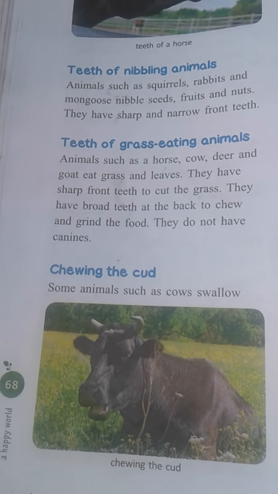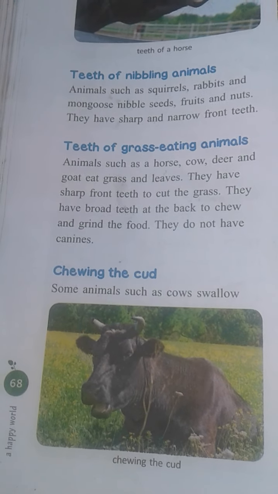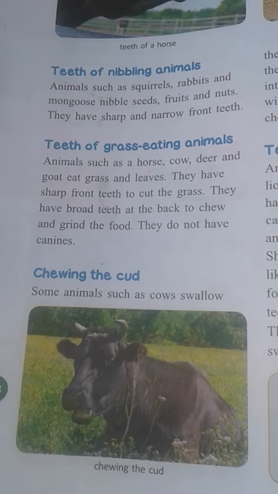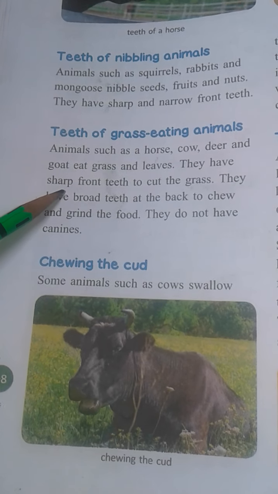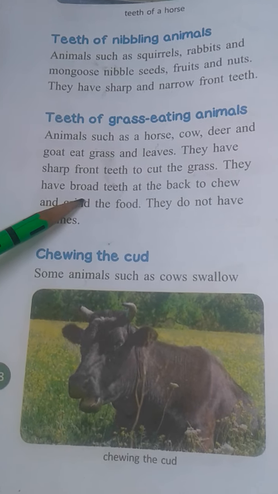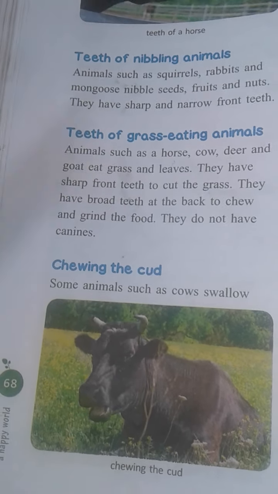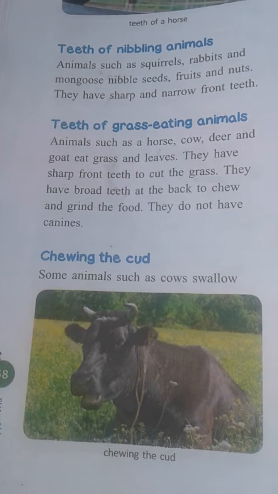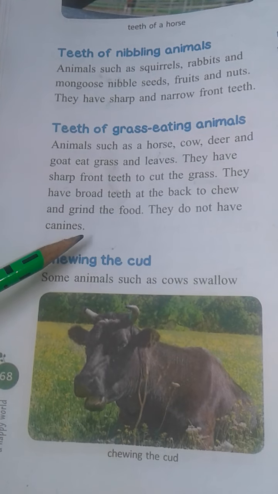So students, what type of teeth do the grass eating animals have? At the front, they have sharp teeth to cut the grass, and at the back they have broad teeth to chew the food. And there is one more important point, that these animals do not have canines.